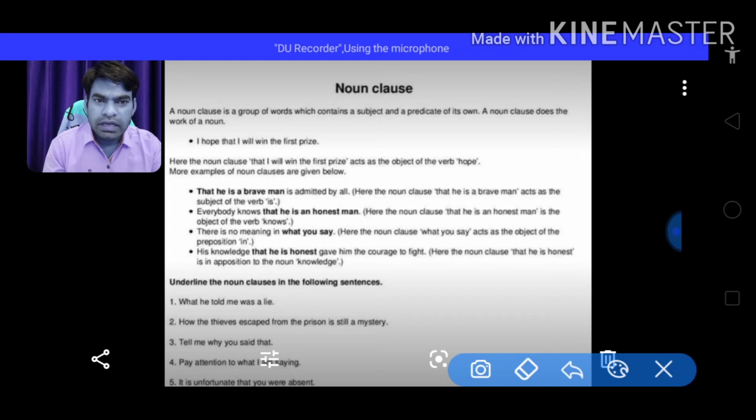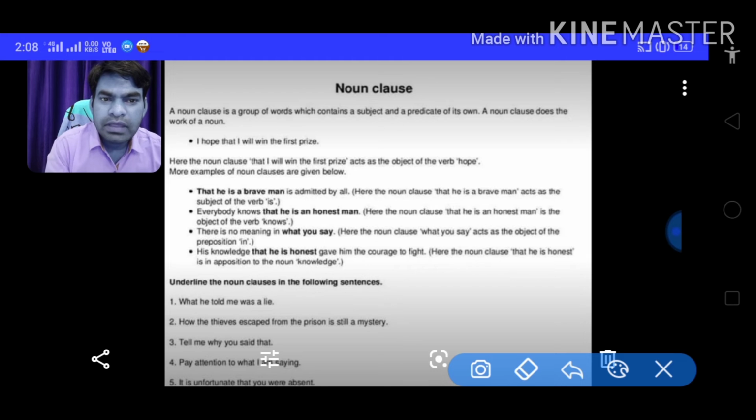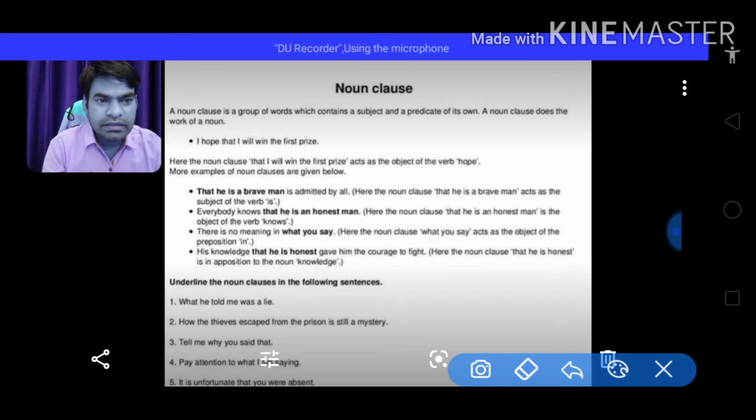When it functions as subject, when it functions as object of the verb, when it functions as the object of the preposition, and when it is used in opposition to the noun.